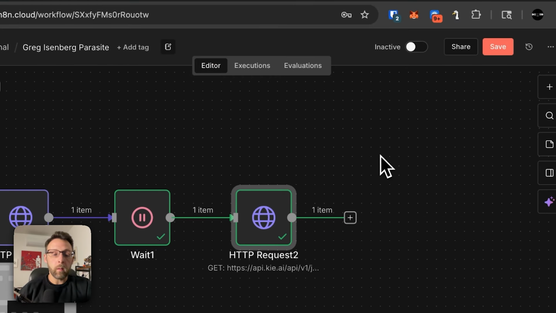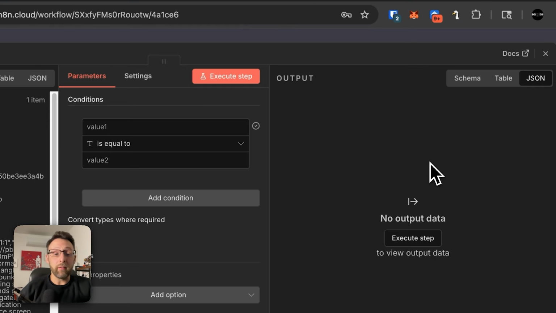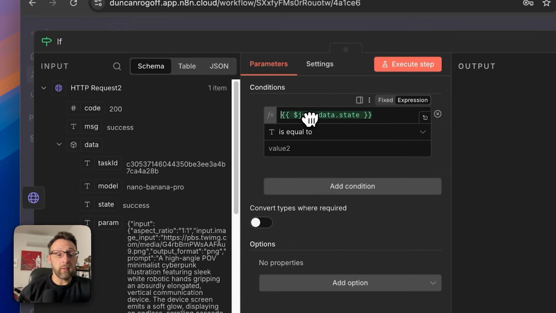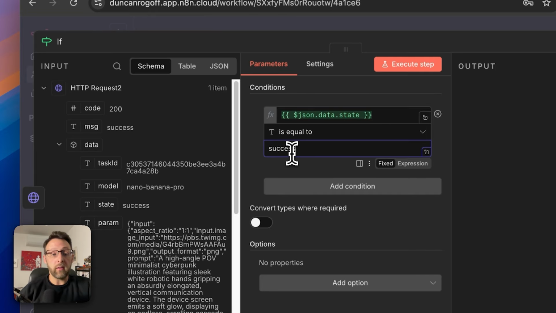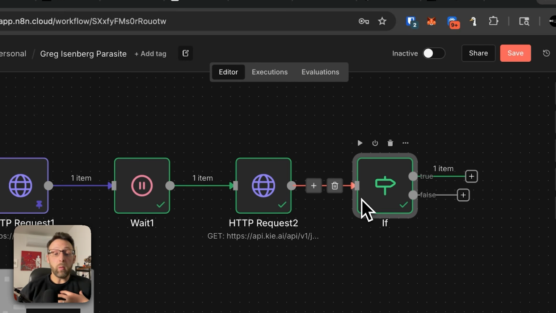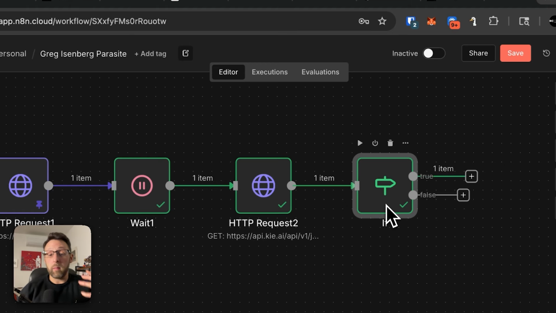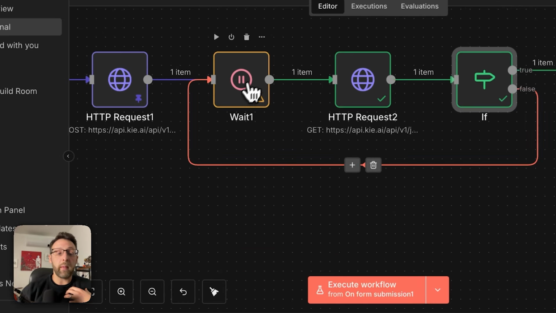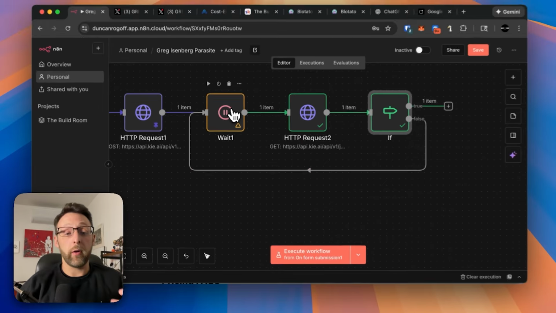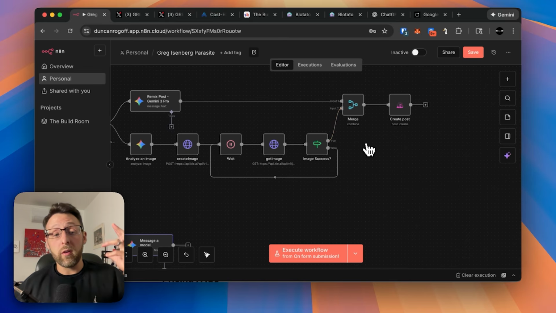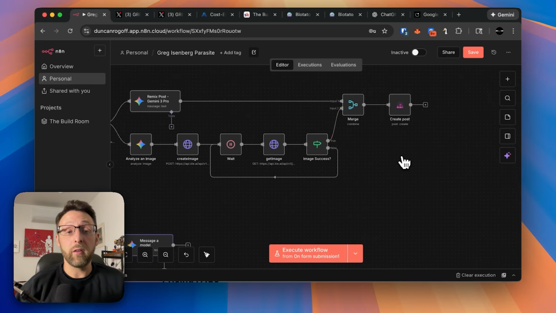Awesome. So what we do now is we just add an if node. We want to drag in the state and make sure the state is equal to success. The reason we do this is if it's equal to success, then we can do something with it because our image is ready. If it's not, it'll just go to the false branch and we can route this back to the wait node. We can wait for another 30 seconds and then check again. So if we come up here, the last thing to do is really merge our completed text and our completed image together and then publish this automatically to our own Twitter account.